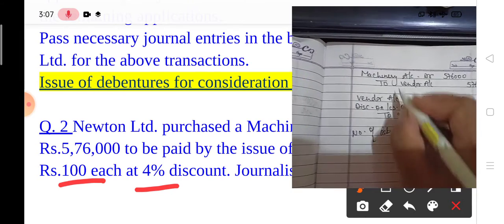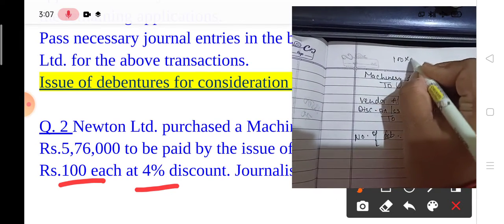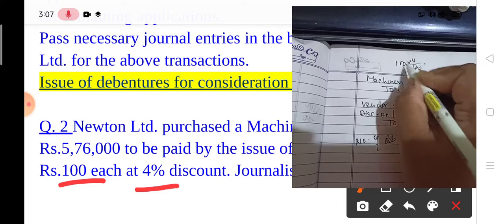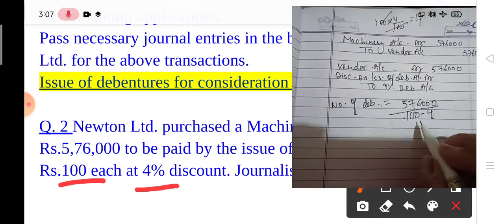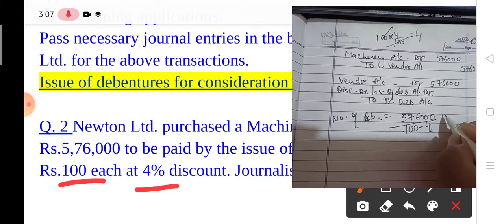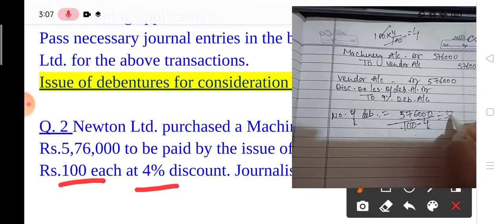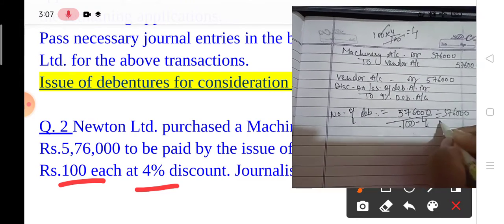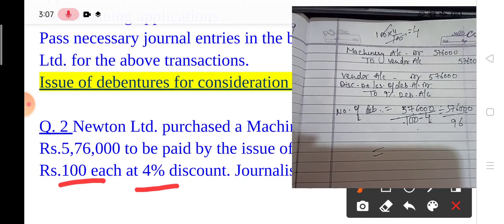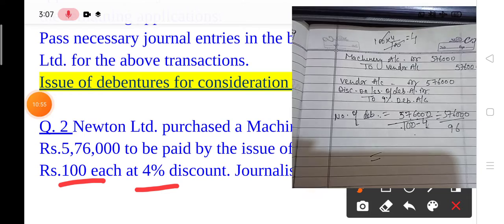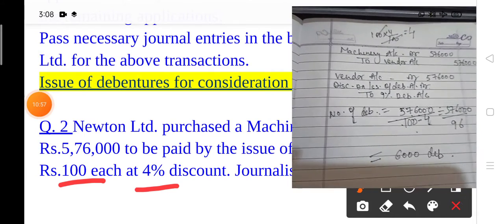The discount price is 4. You can calculate in this way: 100 at 4%, so the discount value is 4 rupees. In this way you have to calculate. Okay, it means 5,76,000 divided by 96. So find out the number of debentures.